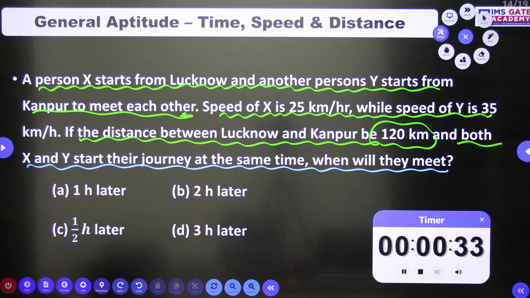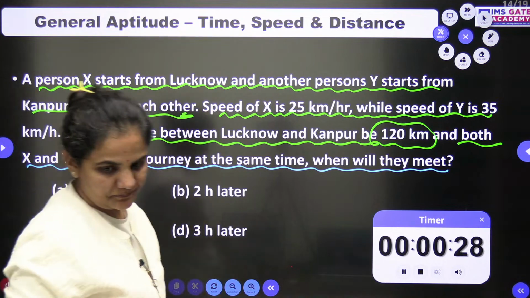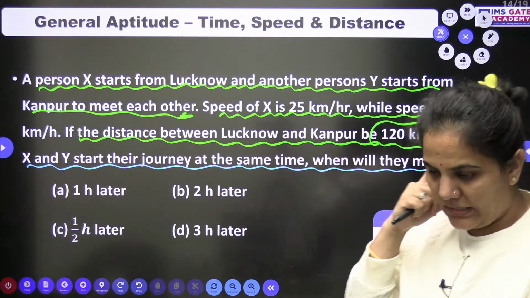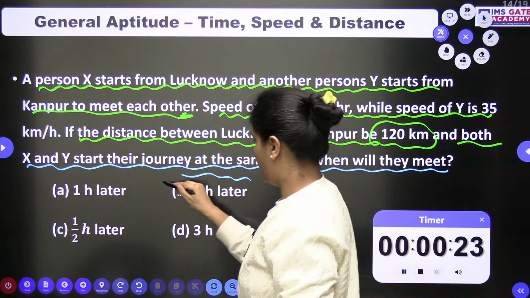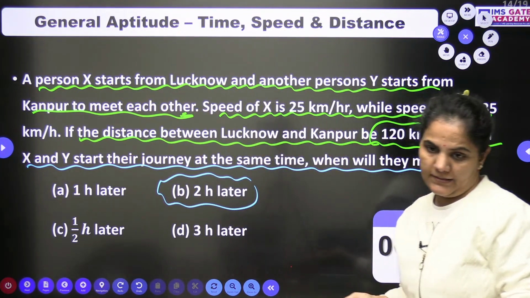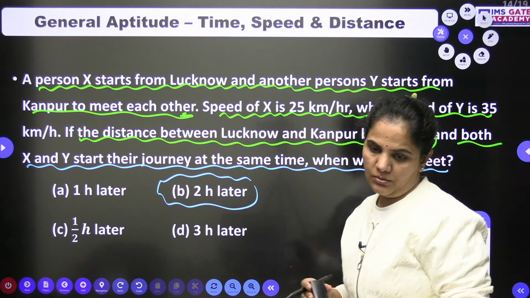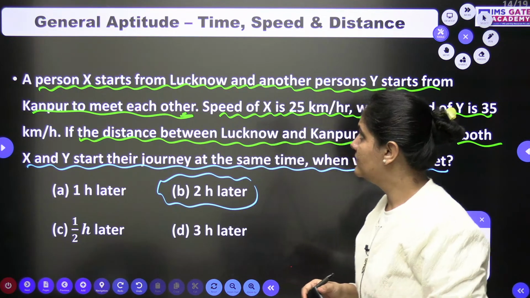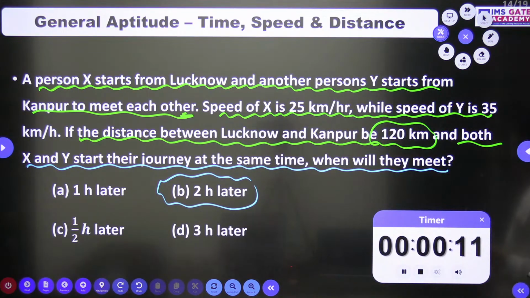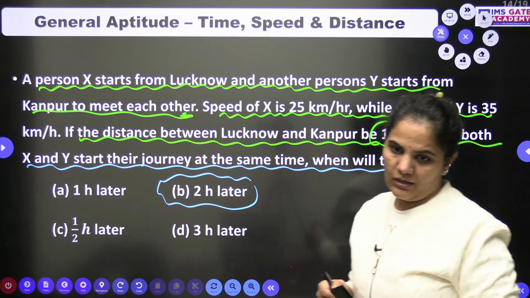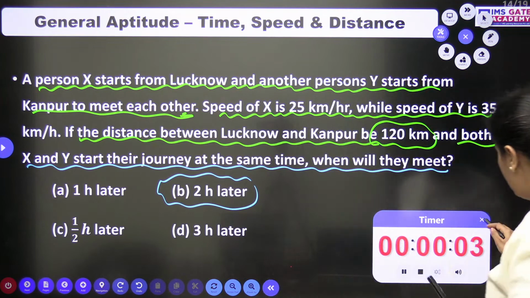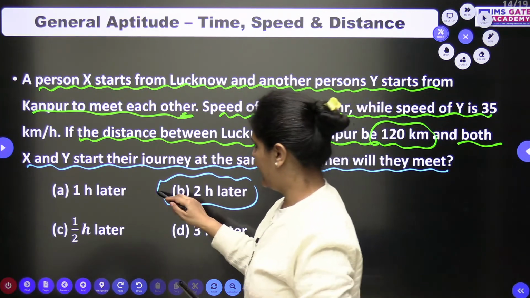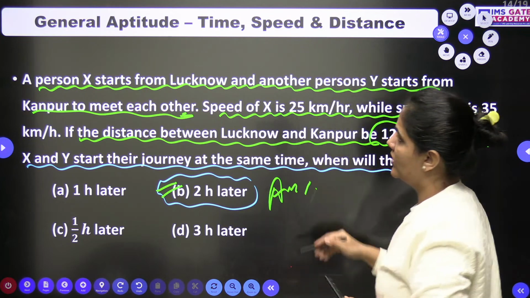When will they meet? Okay, Harshal is there with option B. Anyone else? Harshal till now is with option B. Alright, good approach. Anyone else? Alright, let's go for it. So surely the answer B is absolutely right, beta. Very good, Harshal. Shabash.